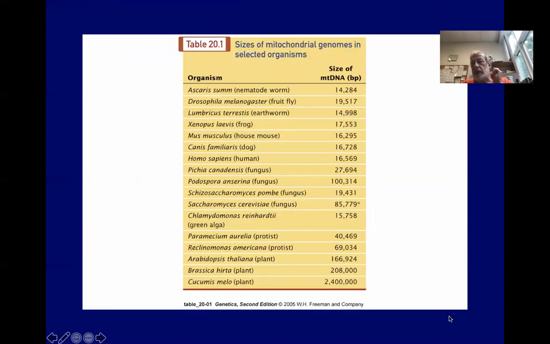This shows you mitochondrial genome sizes of various organisms. And in most vertebrates, it's somewhere between 16 and 20,000 base pairs, as we can see here. But in some plants, it's really, really huge. Dr. Rentz tells me that people who study plants use chloroplast DNA to study plant evolution and not mitochondrial DNA,